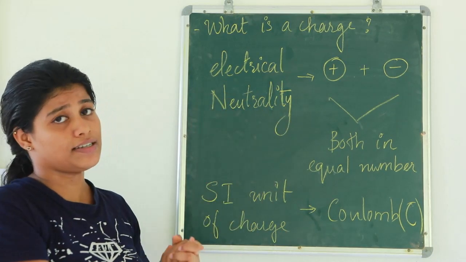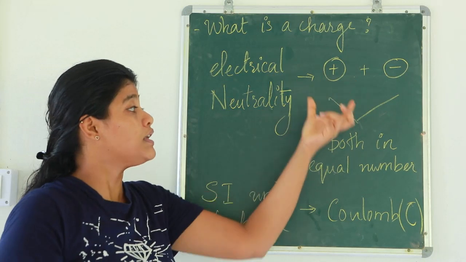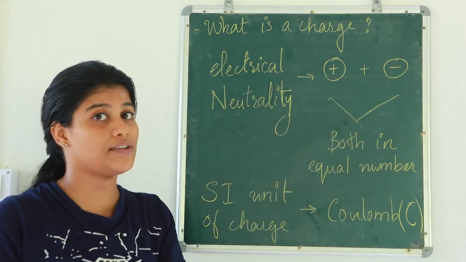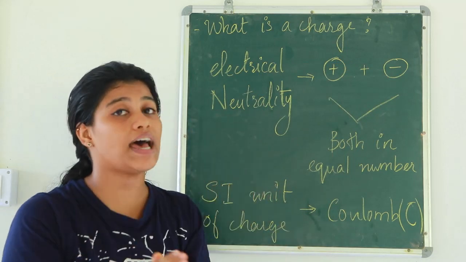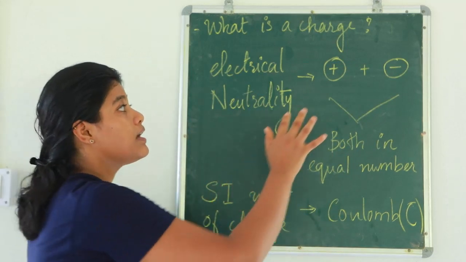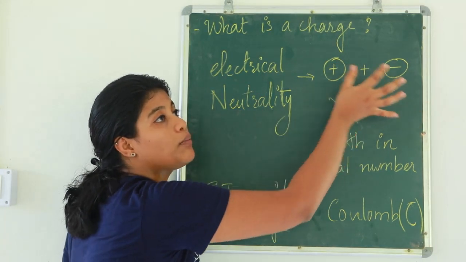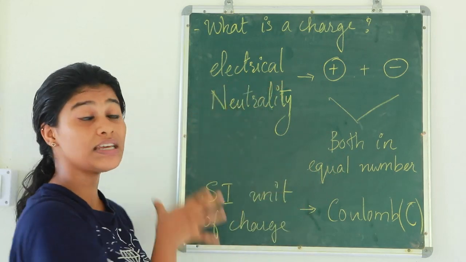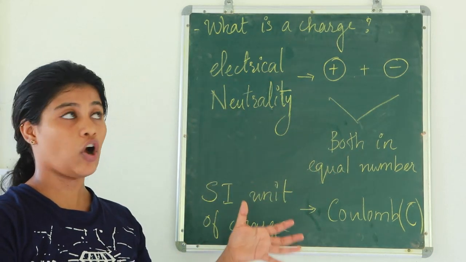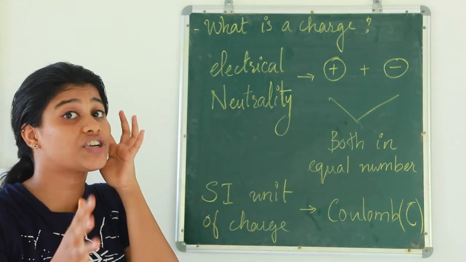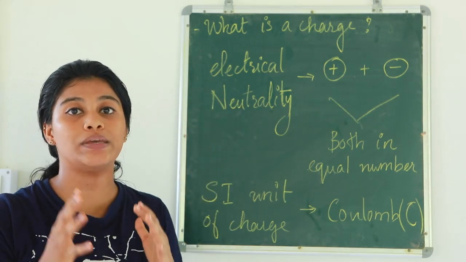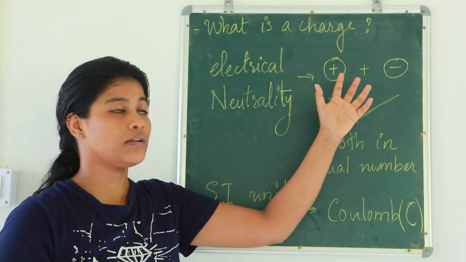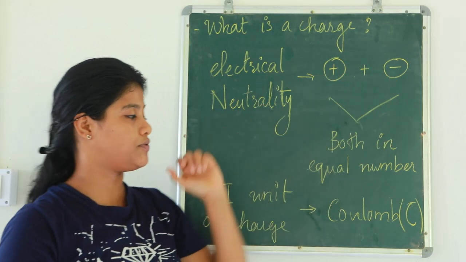Electrical neutrality is a condition when there is an equal amount of positive and negative charge residing inside a matter. Then that matter can be said to be electrically neutral.